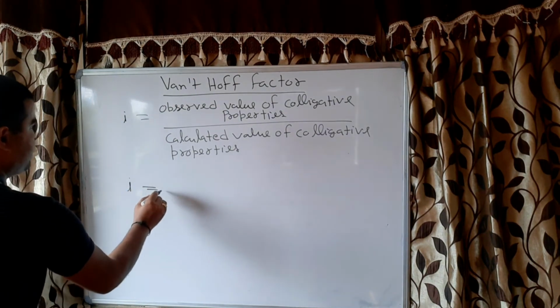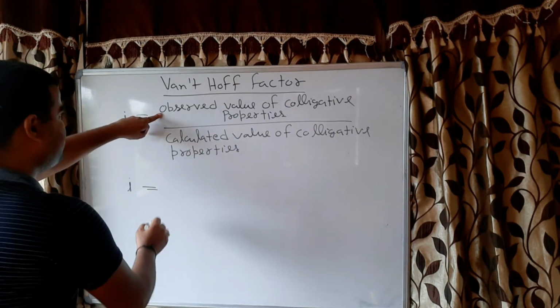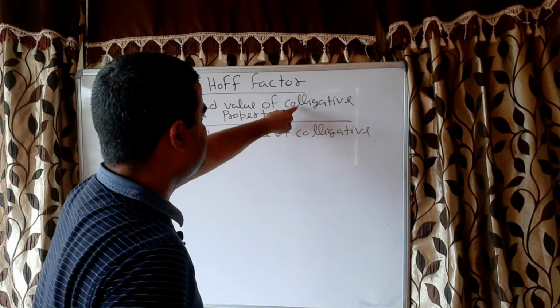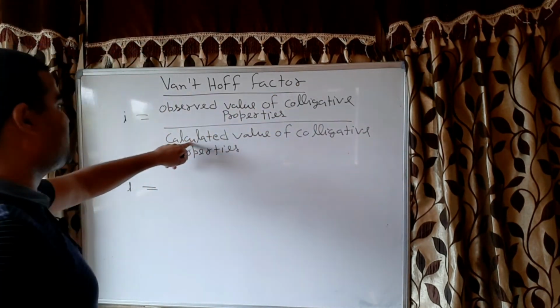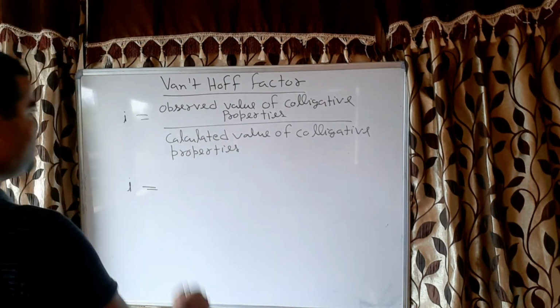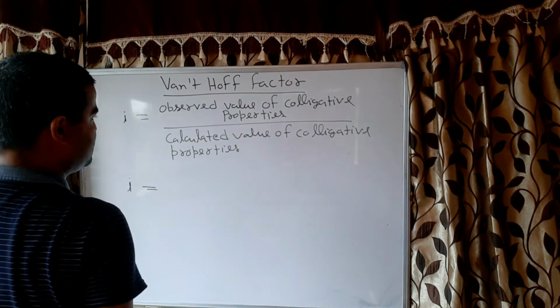Meaning i will be equal to the calculated value of molecular mass divided by the observed value of molecular mass, because colligative properties are inversely proportional.